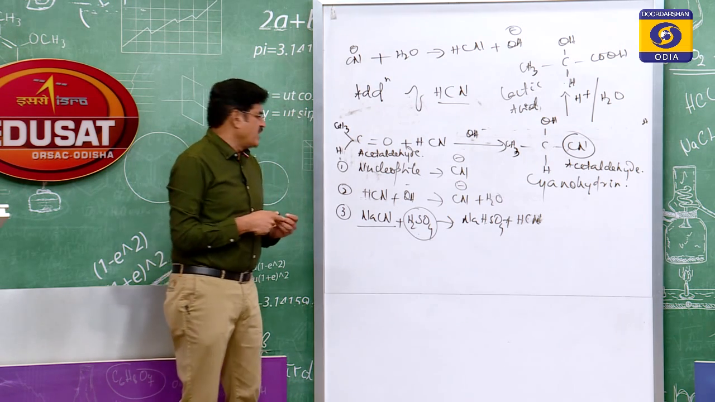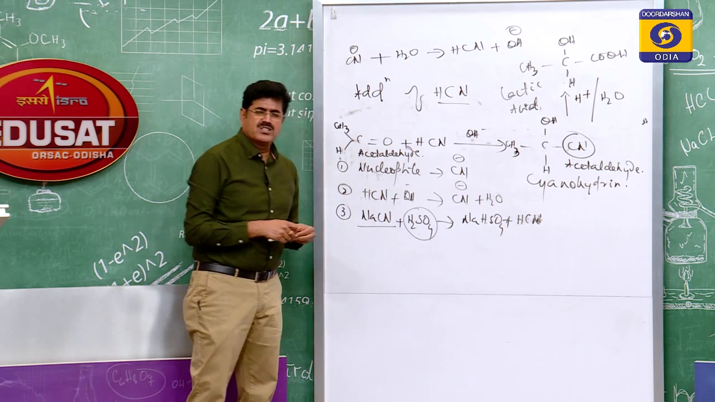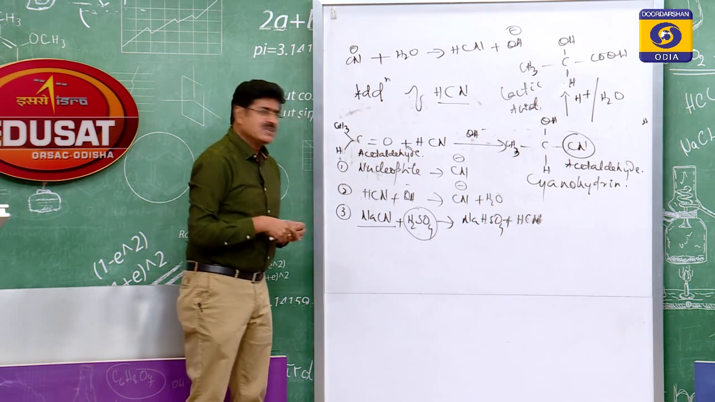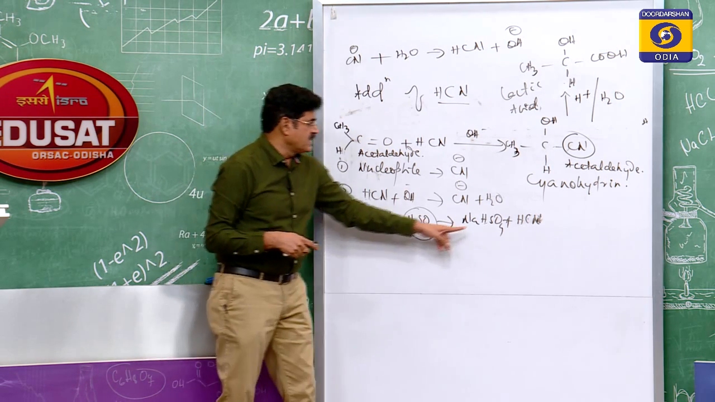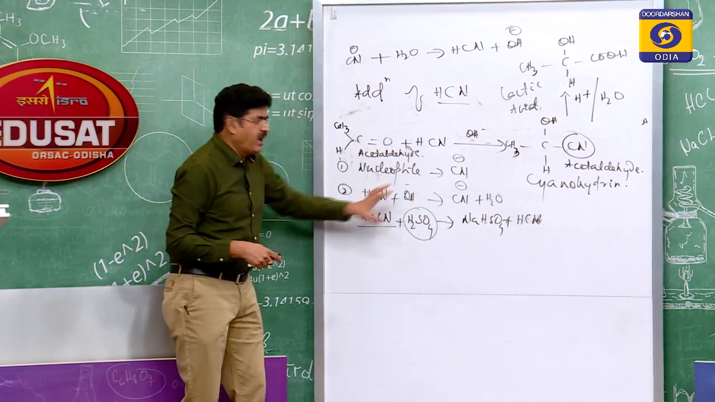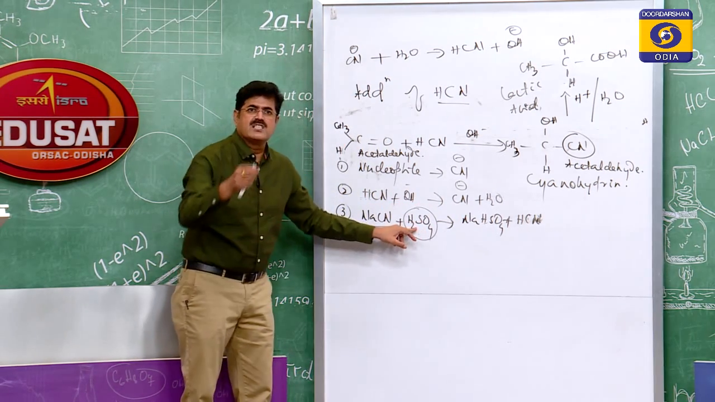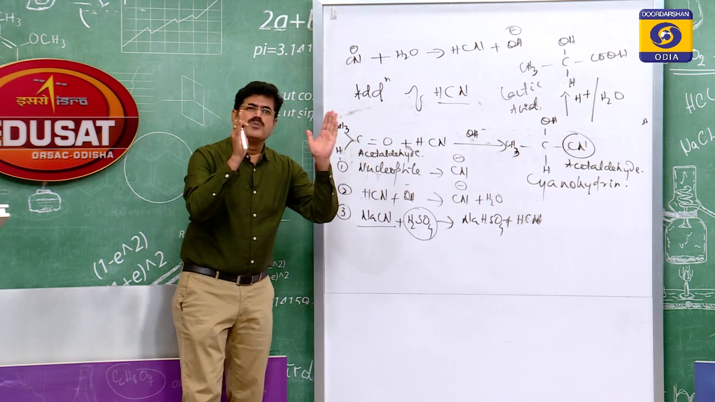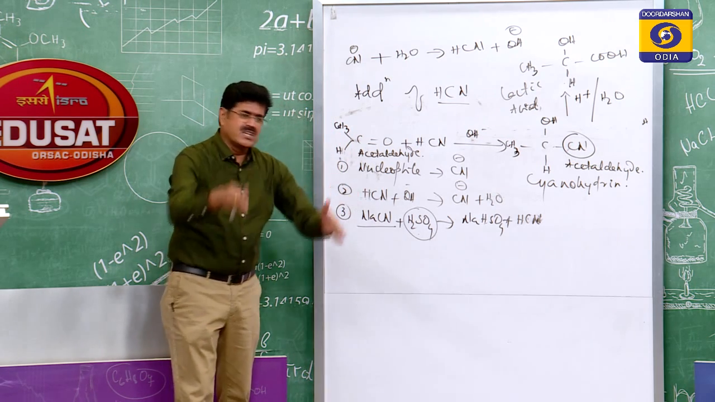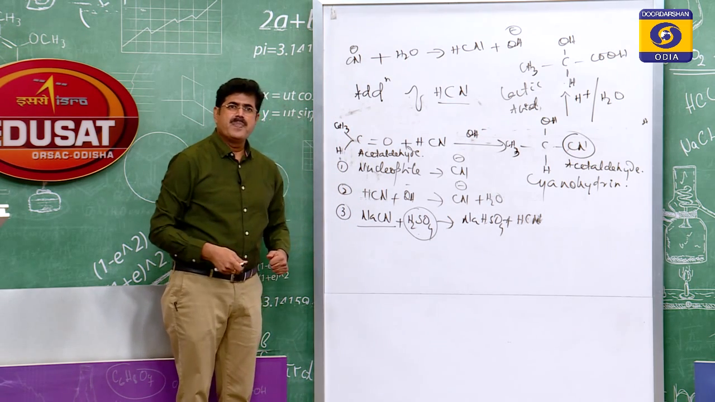That is why this reaction is carried out by using a mixture of sodium cyanide and sulfuric acid. The sodium cyanide when it reacts with sulfuric acid gives NaHSO4 and HCN. But care must be taken that sulfuric acid should be the limiting one. The amount of sulfuric acid should be lesser than the amount of sodium cyanide.